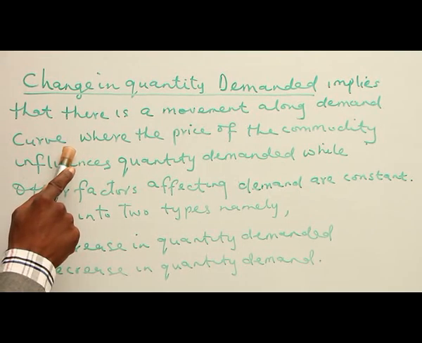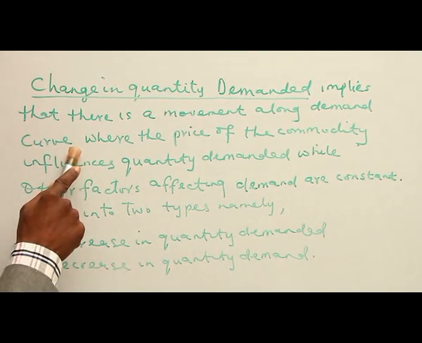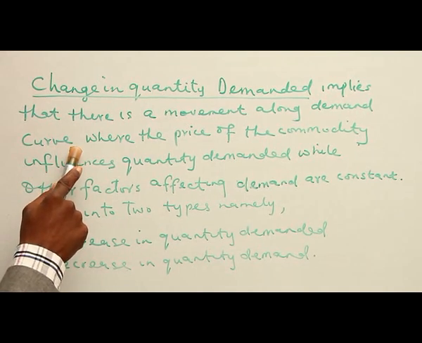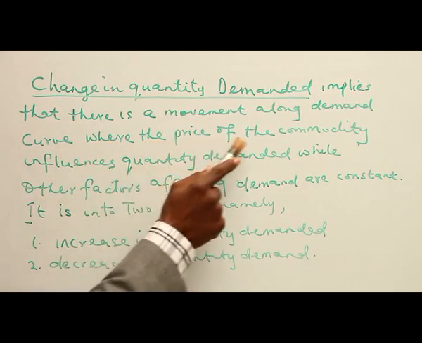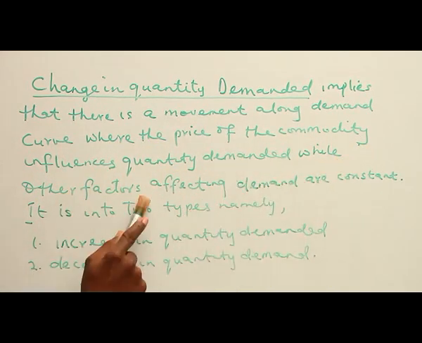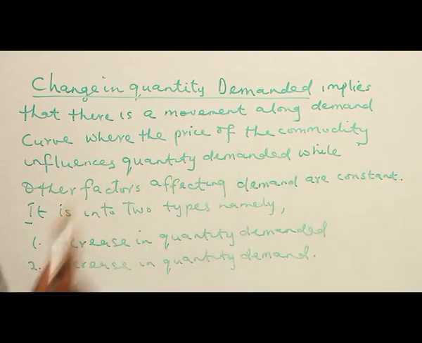Why is it downward sloping? Because as the price is falling, quantity demanded is increasing, or as the price is increasing, quantity demanded is falling. Where the price of the commodity influences quantity demanded, while other factors affecting demand are constant. So, change in quantity demanded is trying to let us understand that the price of the commodity is the only one that can affect quantity demanded.